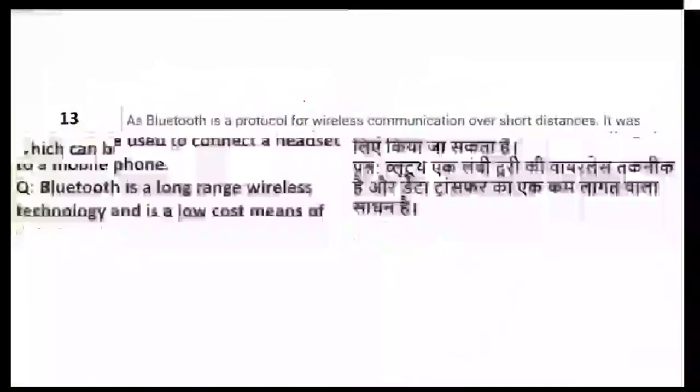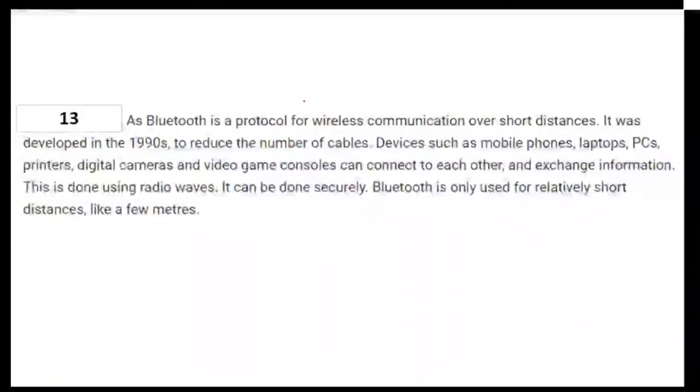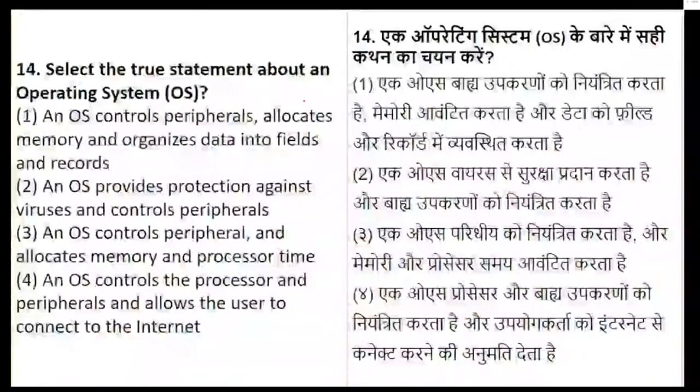Great. Bluetooth is a protocol for wireless communication used over short distances. It was developed in 1991 to reduce the number of cables through which devices like mobile phones, laptops, PCs, printers and digital cameras can be connected and information exchanged, very securely. It is used only for a shorter distance, and that's the use of Bluetooth. Statement wise and theory wise we have done it. Now coming to question number 14.